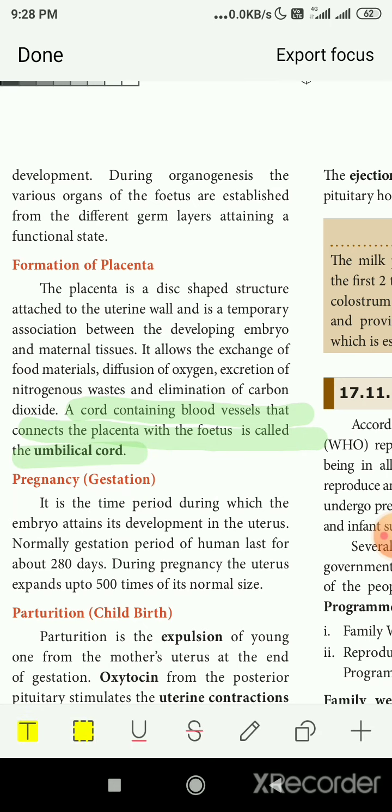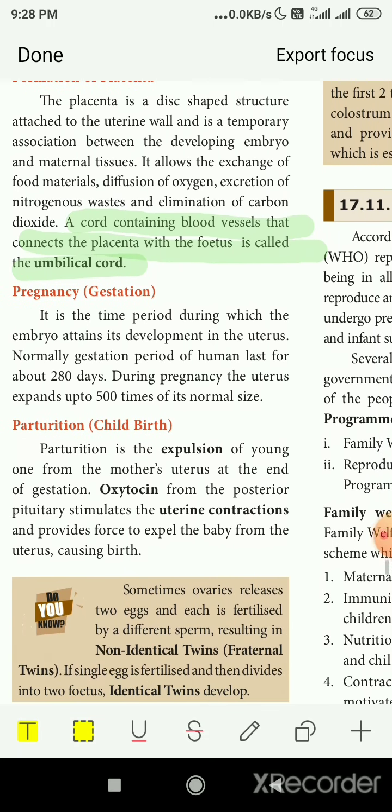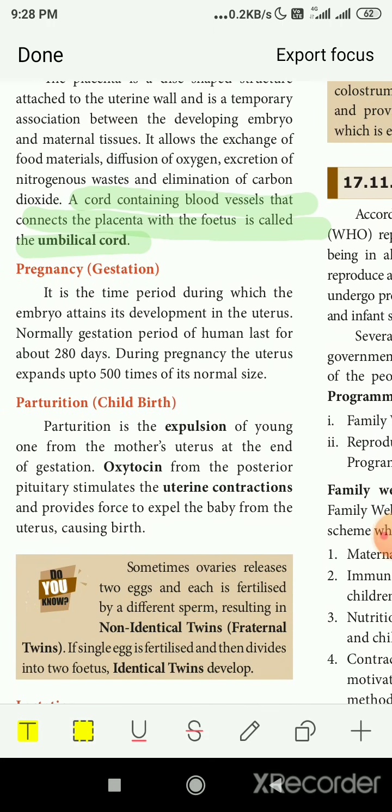Pregnancy. Now the pregnancy period is called gestation. It is the time period during which the embryo attains its development in the uterus. When an embryo fully develops inside the uterus, that is called the gestation period. Normally the gestation period of humans lasts about 280 days. So the gestation or pregnancy period is 280 days.